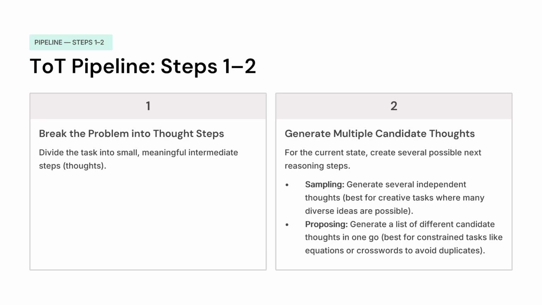In sampling, we generate several thoughts independently, which is very useful for creative tasks. In proposing, we generate a list of different candidate thoughts in one go. This is useful for constraint-heavy tasks or equations where we only have a set of outputs, so generating all of them is very beneficial to go further on.